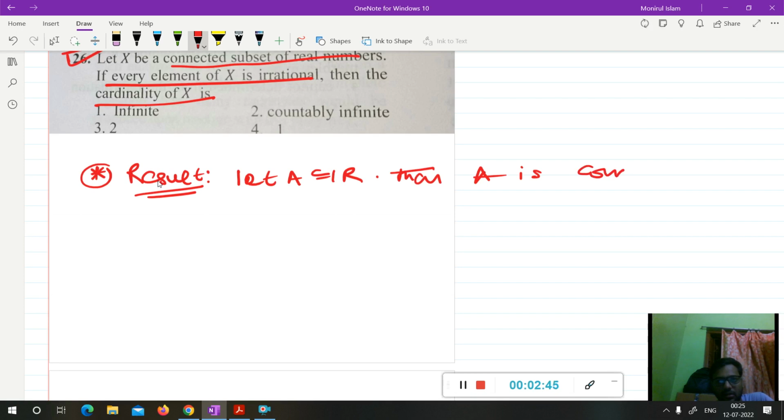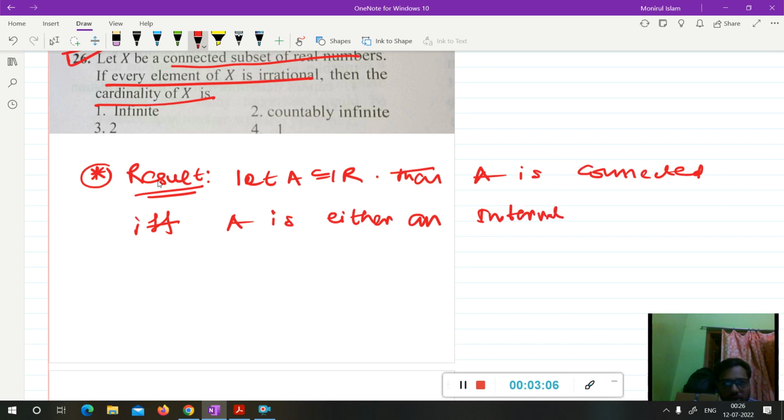Then A is connected if and only if A is either an interval, maybe an open interval, closed interval, or half open, half closed interval, or a singleton set.